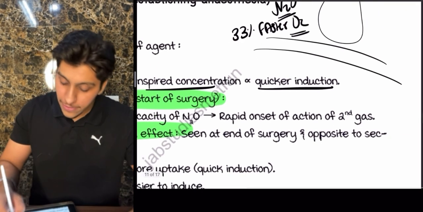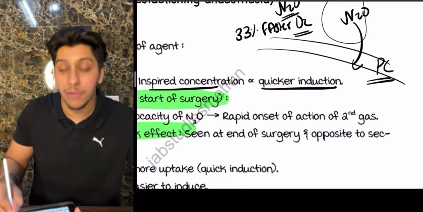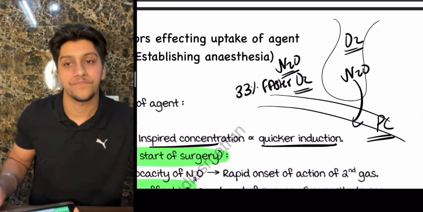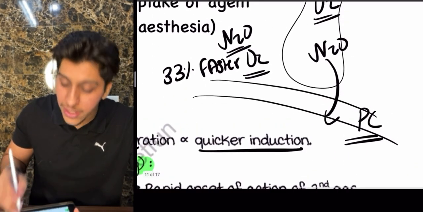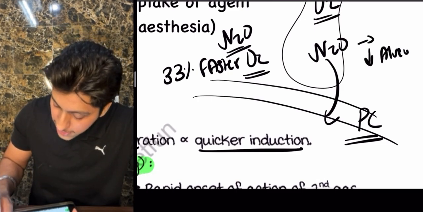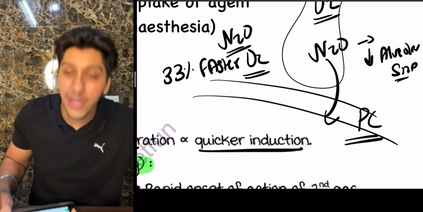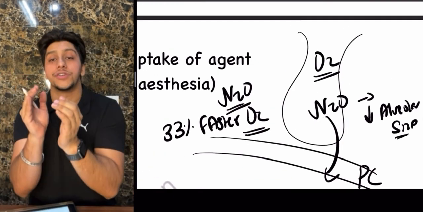So what happens is, if you have nitrous oxide over here, it goes into the pulmonary circulation much faster than the oxygen. Because the oxygen will be left over here, whenever the nitrous oxide goes, it causes a reduction in the alveolar size. If the alveolar size is low, whatever oxygen was there is going to get concentrated more.